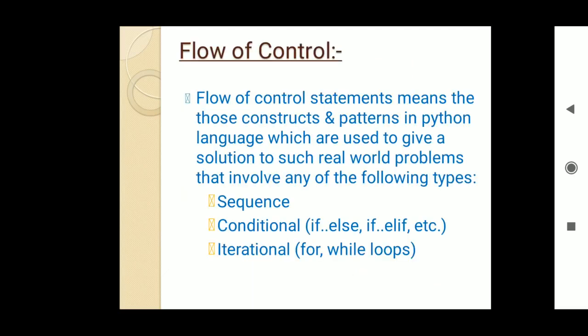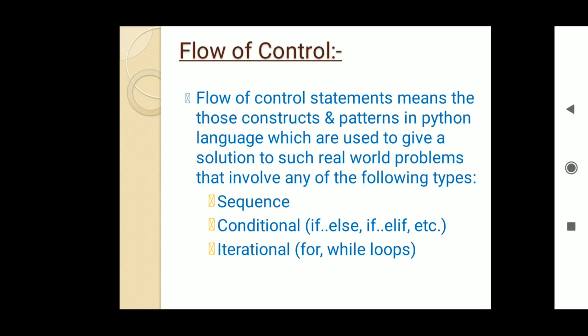Let us revise it. What is flow of control? Basically, to give solutions to different real world problems, every programming language has some facilities by which it can solve various kinds of real world problems.